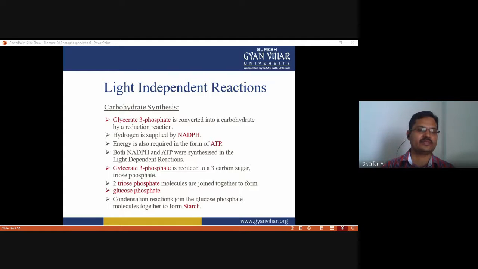Glycerate 3 phosphate is reduced to a three carbon sugar molecule, that is triose phosphate, and two triose phosphate molecules are joined together to form glucose phosphate. Then condensation reactions join the glucose phosphate molecules together to form starch. In that way, carbohydrate is stored in the form of starch in the plant, while in animals the storage form of carbohydrate is glycogen. You see how starch is formed during carbohydrate synthesis.